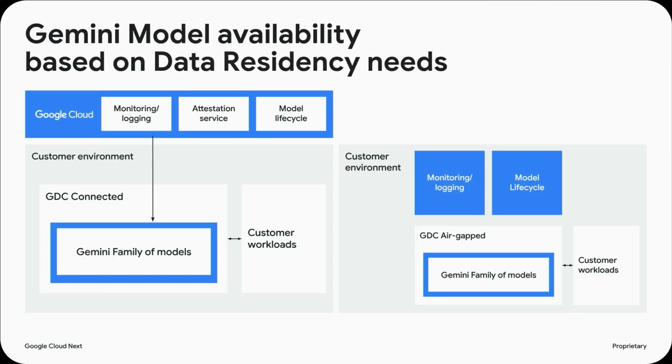We talked about GDC. The main thing is about sovereign and data residency. And this is important for us. As Rohan mentioned, GDC actually is available in two different form factors. The first one is connected. This is where your data stays on-prem, the GPU servers are running on-prem, the model is running on-prem. But we can help you manage it from the cloud, like upgrades, monitoring, etc. We call that Gemini Connected. And here we make sure that we are monitoring, logging, we have attestation services, we can manage your model lifecycle in a secure, compliant way.